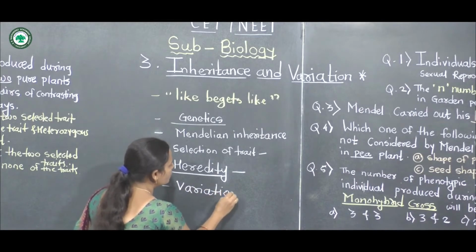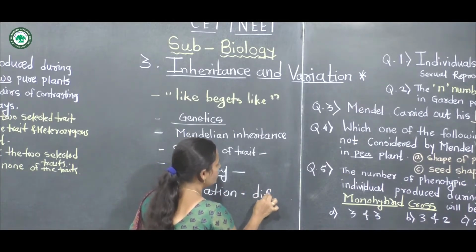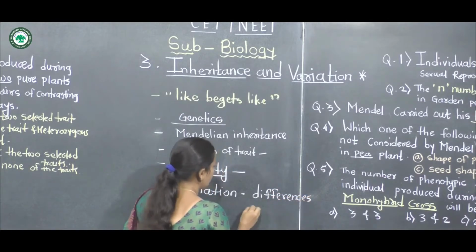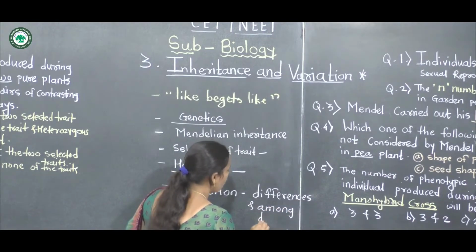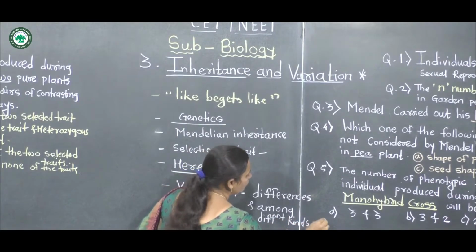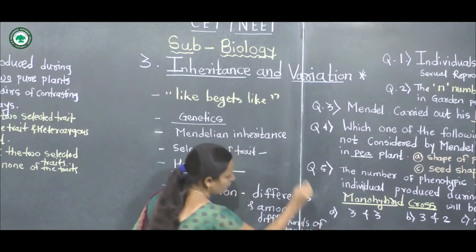Variation means the differences among different kinds of organisms. It is called variation.